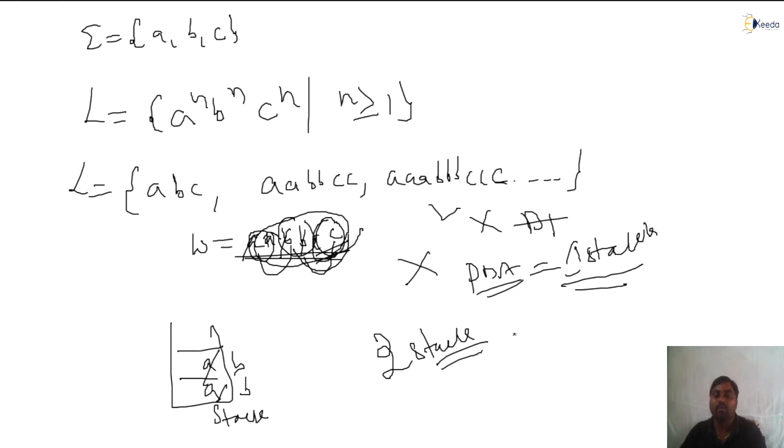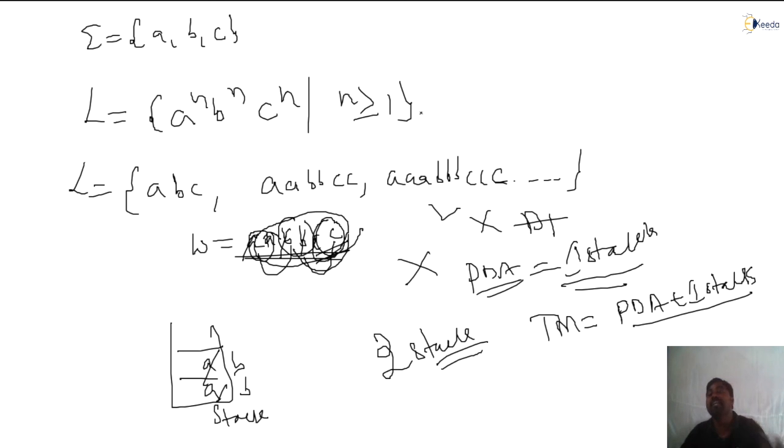So now a Turing machine is required. A Turing machine is nothing but a push down automata plus one extra stack. If a push down automata has one extra stack, I can accept it here. See, a push down automata already has one stack, correct, so 1 plus 1, 2 stacks plus FA. Or you can say 3 stacks, 4 stacks, n stacks, that is nothing but a Turing machine only. If a machine has more than 2 stacks, that is nothing but a Turing machine. A Turing machine has unlimited memory, so we can store, retrieve, compare, everything is possible with the Turing machine. I told you, right, a Turing machine is equal to our real computer only. So now you understand: with one stack, this language is not possible.